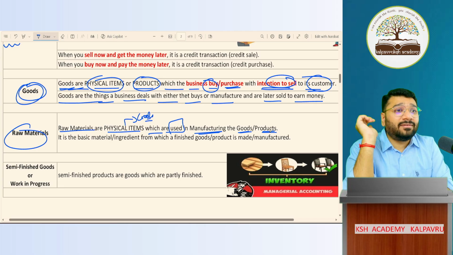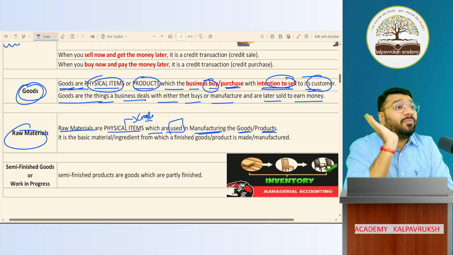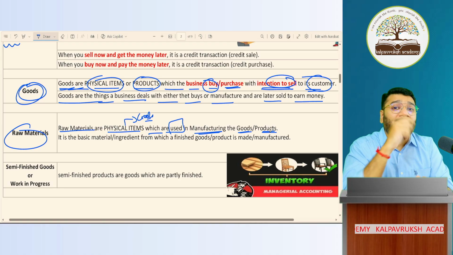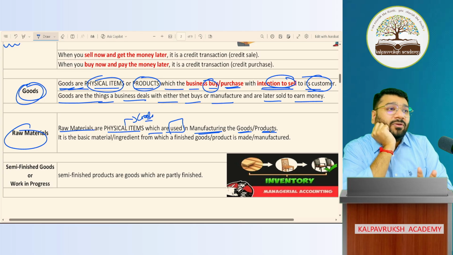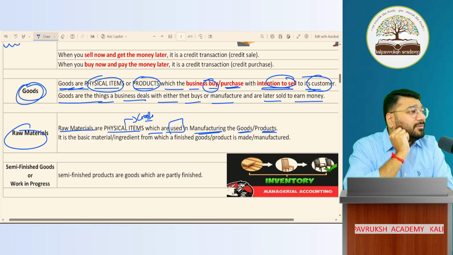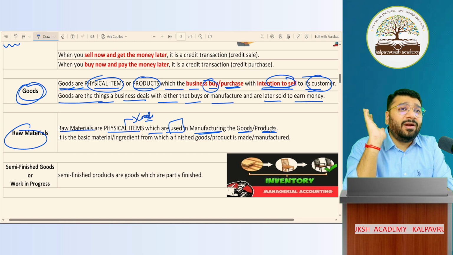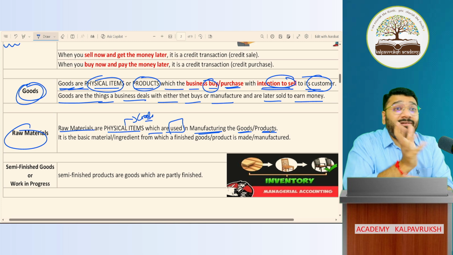Okay, how many of you like to bake the cake? Or how many of you have done the baking of cake? Cake baking, you've done it. That's all, only few people. So what did you do in the COVID period? When the rest of the world was sitting and making cake every day, Dalgona coffee.